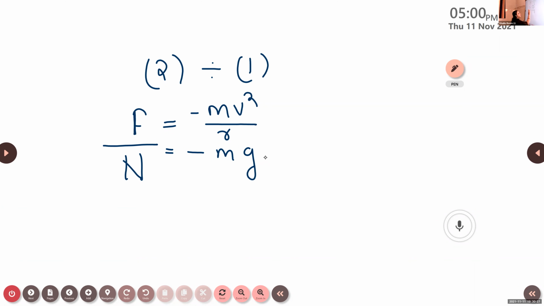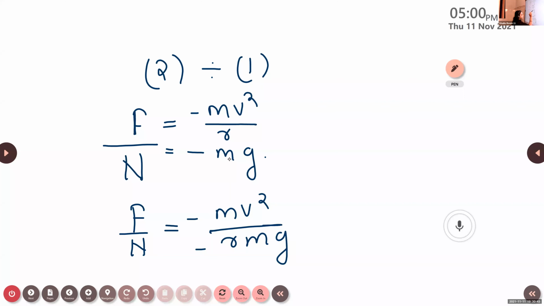That is F by N is equal to minus mv square divided by r, divided by minus mg. This is basic mathematics. We can write the mg along with this r. This minus and this minus cancel, and the m and m cancel. Then what is left?